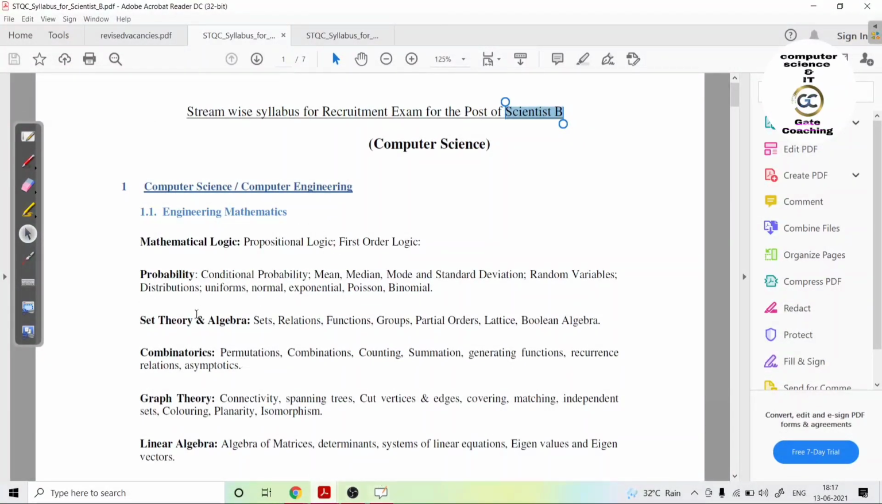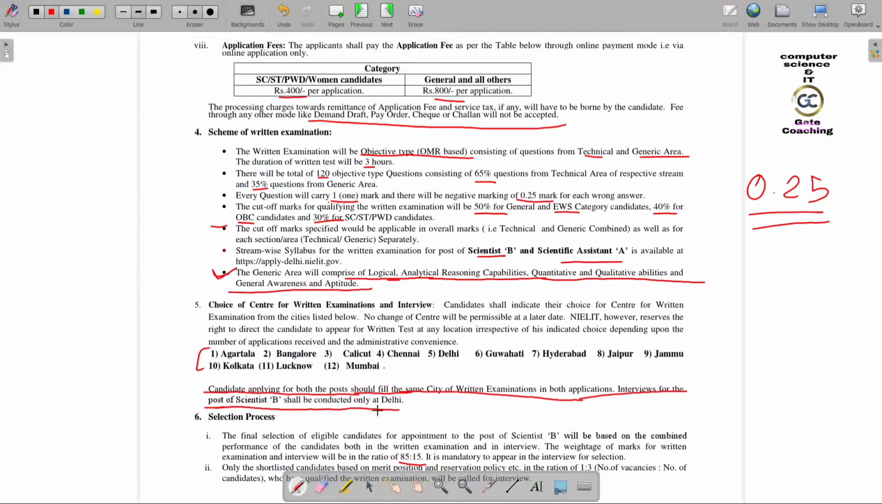Now, the centers for the written exam are Agartala, Bangalore, Calicut and so on. You have 12 options. And the most important thing: a candidate applying for both posts should fill in the same city for the written exam in both applications. Means if you are applying for both posts, then the examination center should be the same for both posts.